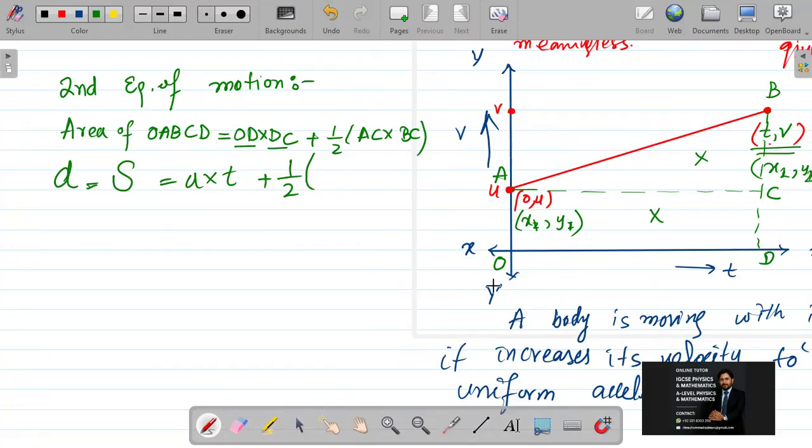AC. AC is equal to OD, and OD is equal to T. AC is done. Now BC.